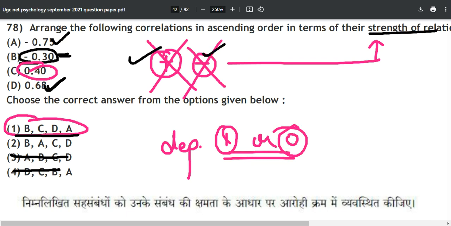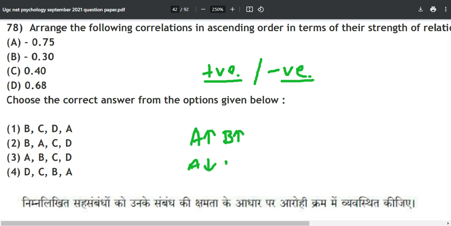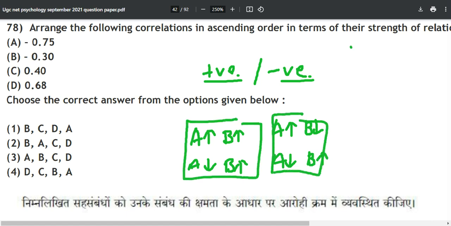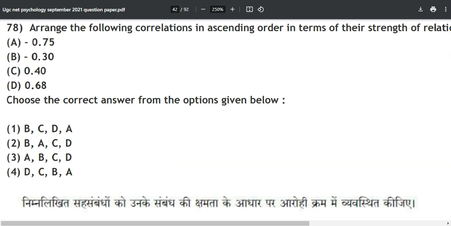These signs, plus and minus, only tell us the direction. Okay, either the correlation is positive or the correlation is negative. Whenever you have positive, both the variables will go up and both will go down simultaneously. And whenever you have the negative one, one goes up while the other goes down, and when one goes down, the other goes up. Okay, this is the positive one, this is the negative one, and for 0 there is no relationship. Let's say your shoe size and your intelligence have no correlation over here. Okay, so we will call this a 0 correlation.